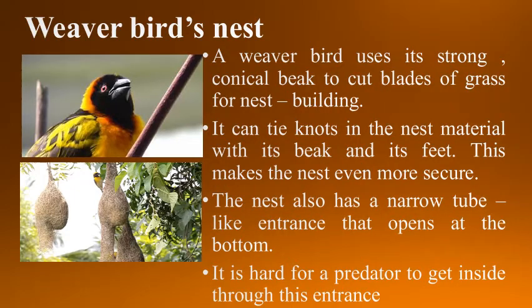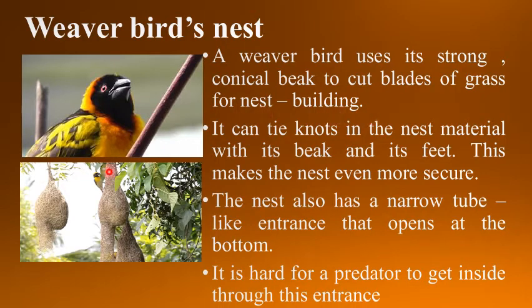Children, let's study about the weaver bird's nest. A weaver bird uses its strong conical beak to cut blades of grass for nest building.